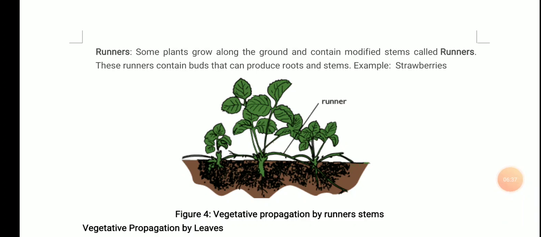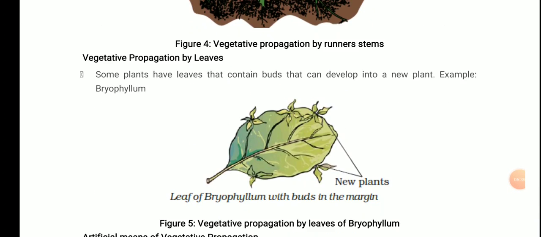Next is vegetative propagation by leaves. Some plants have leaves that contain buds that can develop into a new plant. Example, bryophyllum. So these were the three types of vegetative propagation, and I need to say that these were natural vegetative propagation. Why? Because in this the propagation occurs through roots, stem and leaves, on their own, when they continue reproducing and forming new individuals.